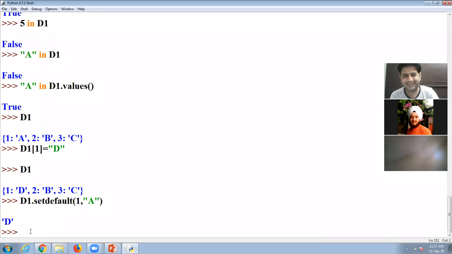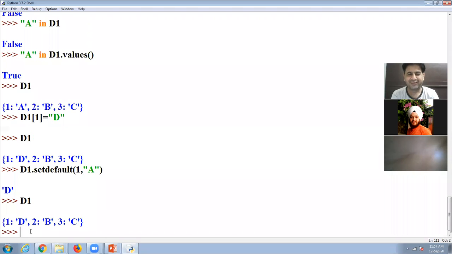So it is telling that the d value is already there, so it will not change the value. So if a value already exists, setdefault will not change the value. Yes, if the value is not there, it will add a new value. Look at here. If I use here d1 dot setdefault and then I take here 4 and then I take f.